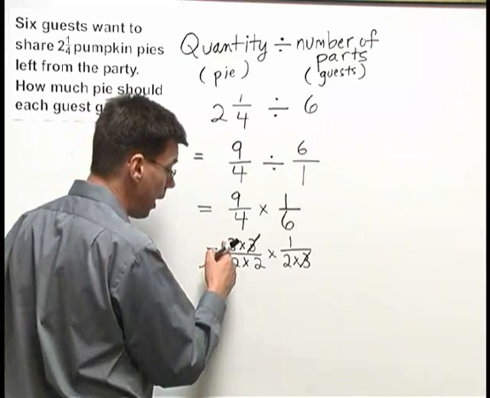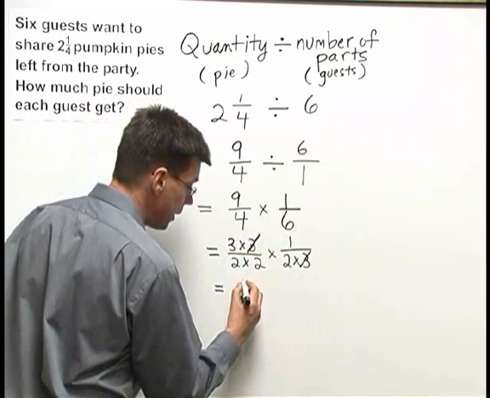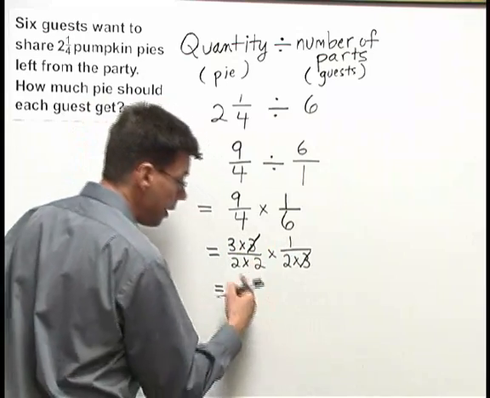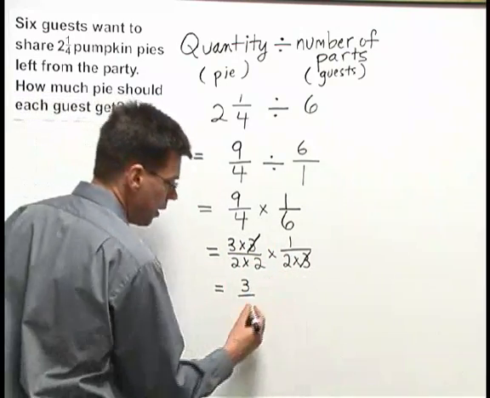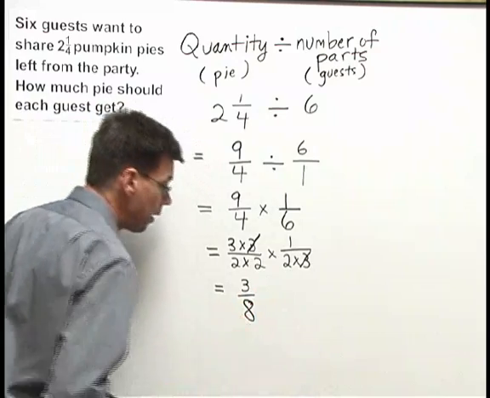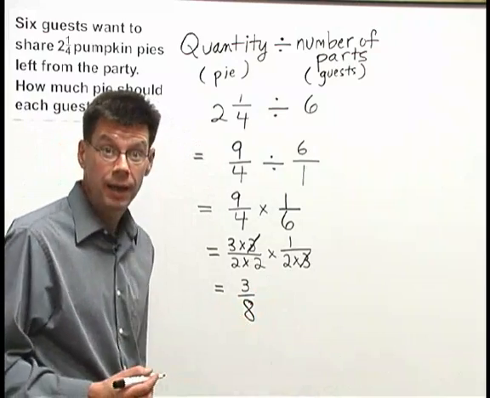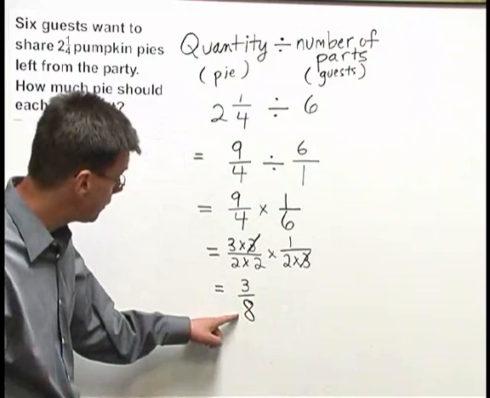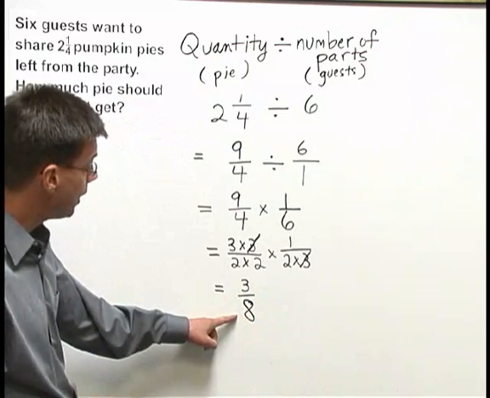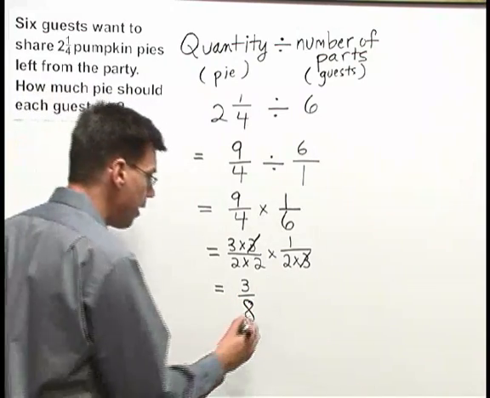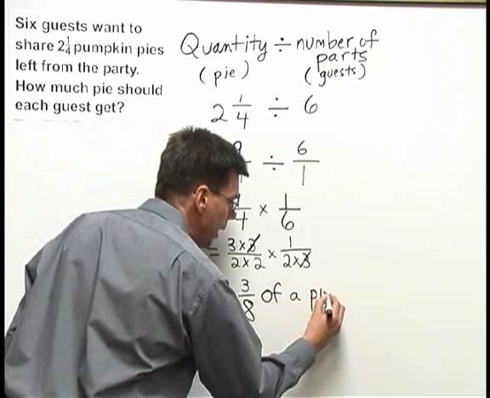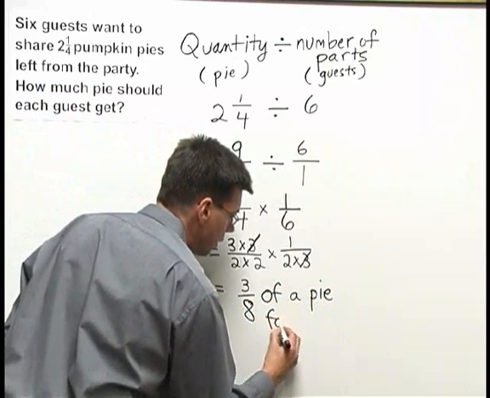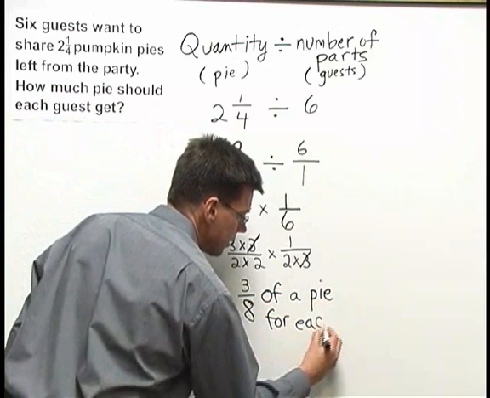Now if I multiply across the top, 3 times 1 is 3, and multiply across the bottom, 2 times 2 is 4 times 2 is 8, 3/8 is what I get. In fact, that means that each guest should get 3/8 of a pie. 3/8 of a pie for each guest.